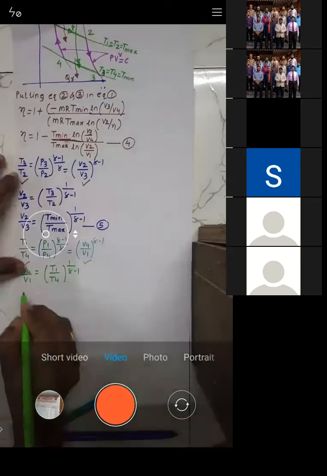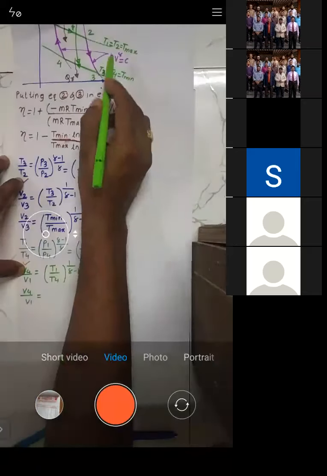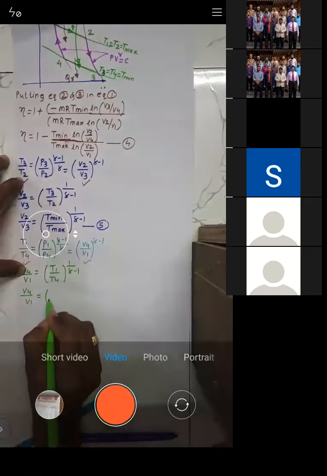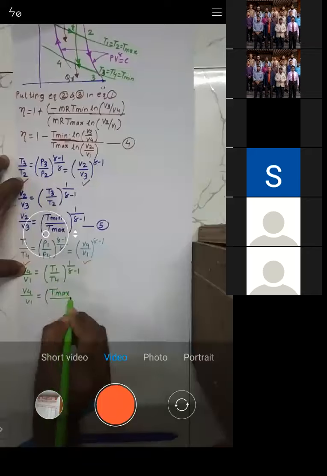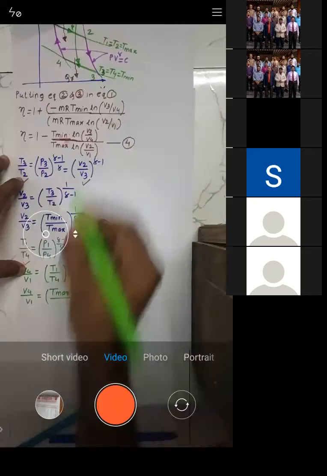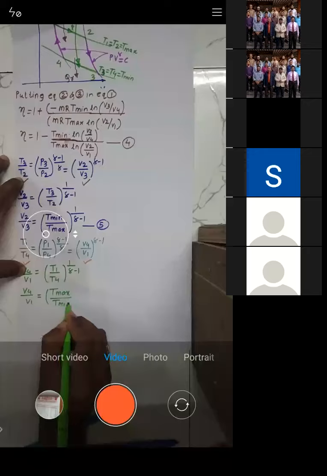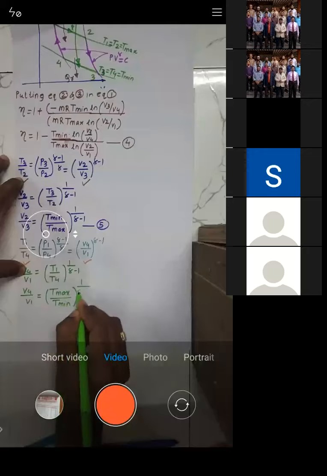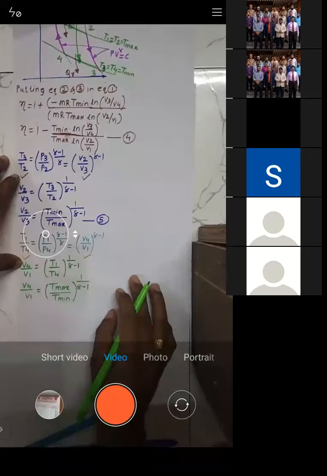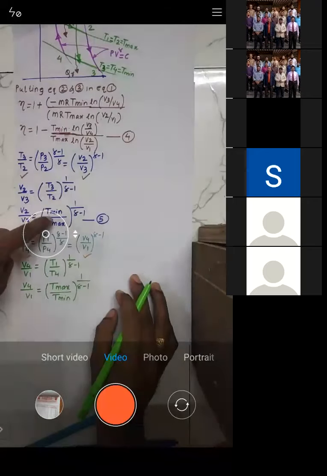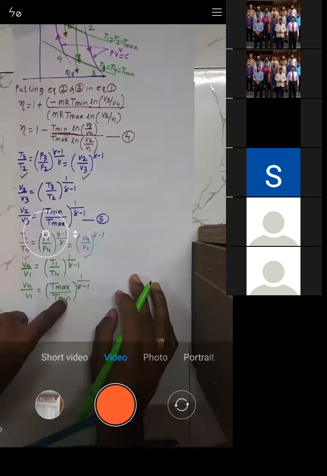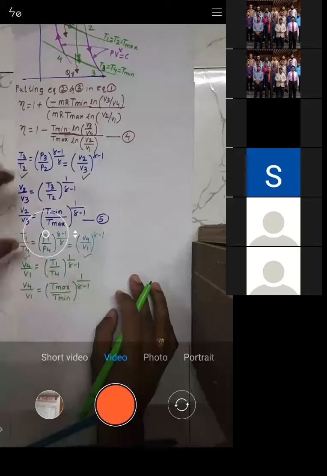So V4 by V1 is given by T1, which is T max, upon T4, which is T minimum, raised to power 1 by gamma minus 1. This is T max by T min. We will just reverse it.